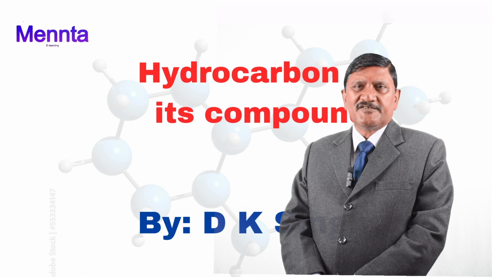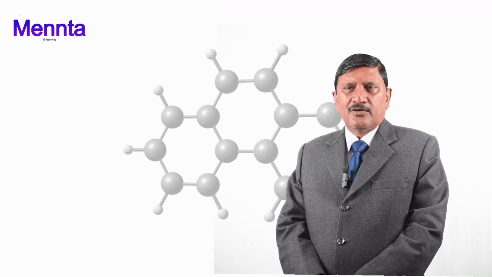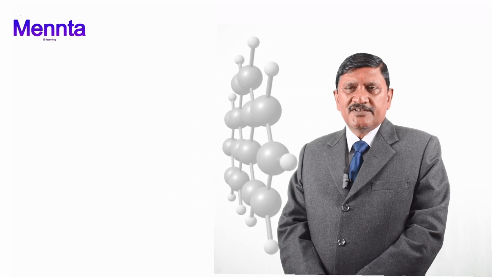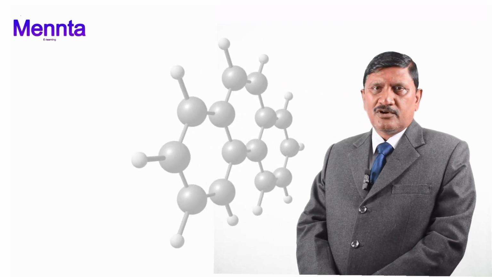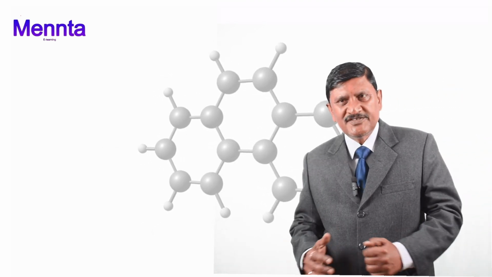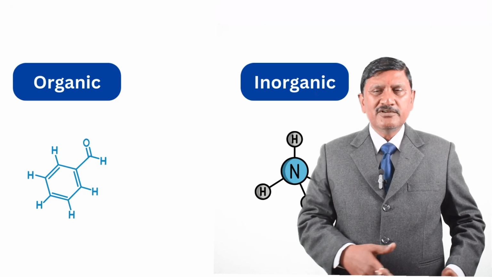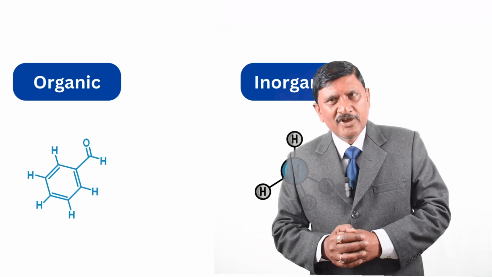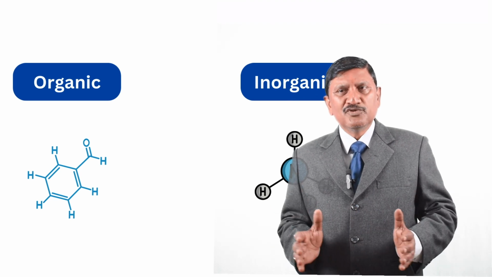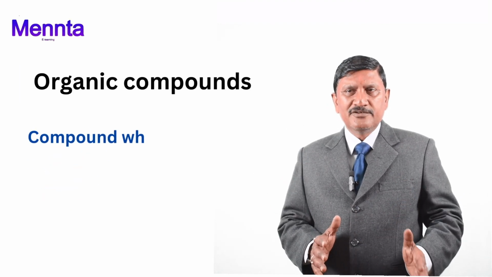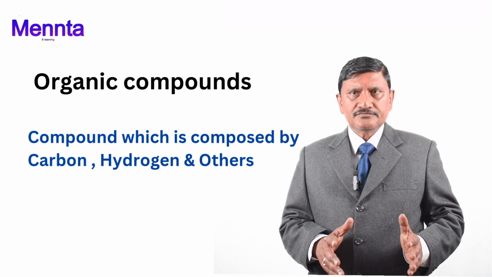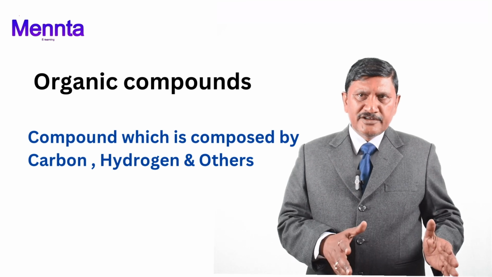Before explaining the hydrocarbon, we should know about organic and inorganic substances. In this material world there are a lot of substances. They are divided into two parts: one is the organic compound, another is the inorganic compound. Organic compound means the compound which is composed of carbon, hydrogen, or carbon, hydrogen and others. That is called an organic compound.